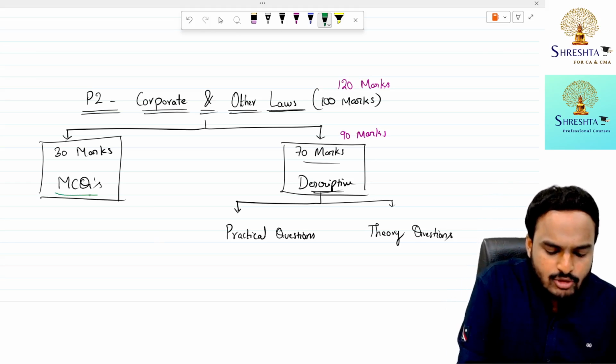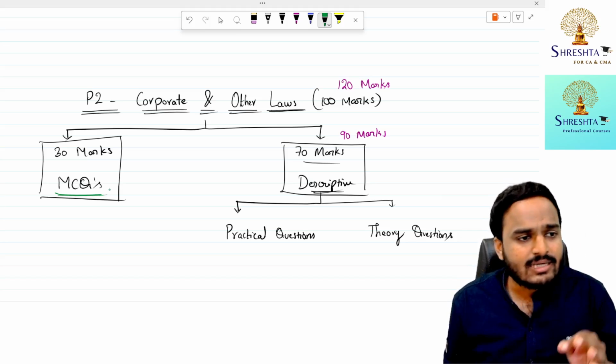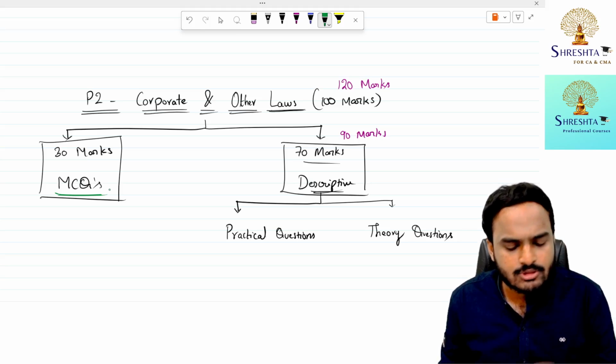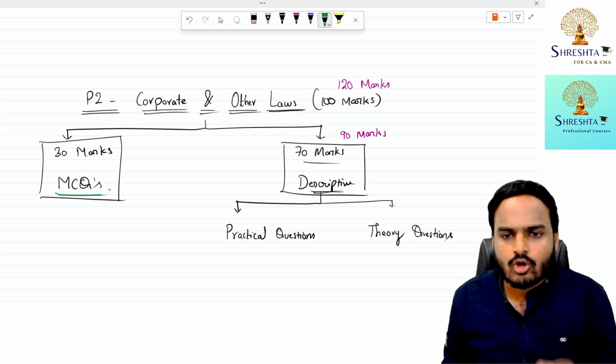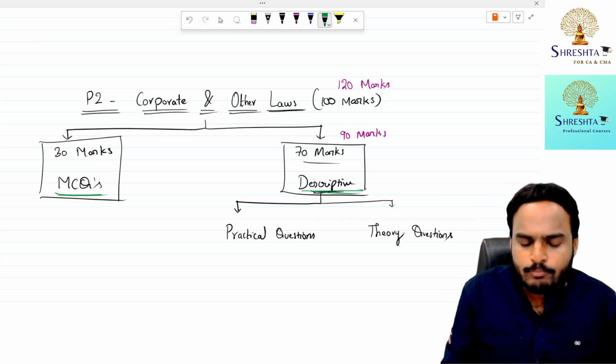Now coming to multiple choice questions. If you select the right option, you will get the mark. If you select the wrong option, you will get 0. So there is no negative marking for the time being. If you select the correct option, you get the complete mark. If you select the wrong option, you get 0 marks.